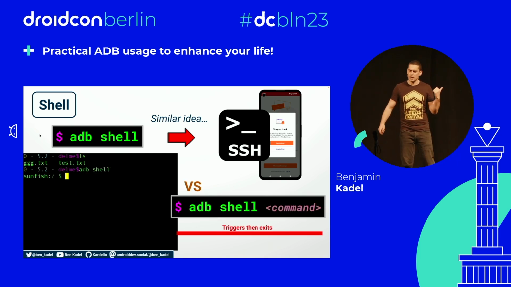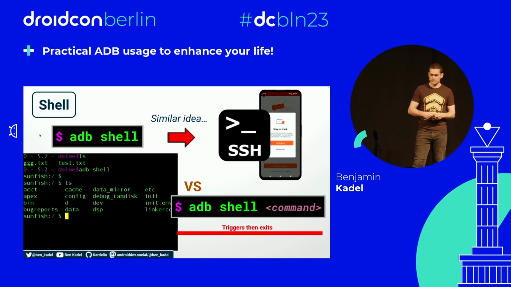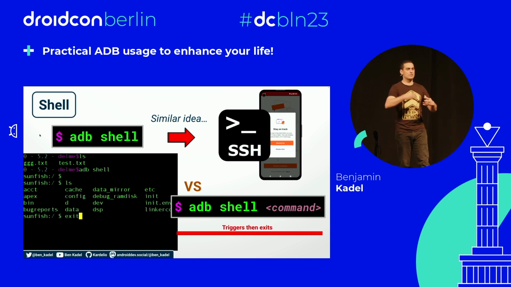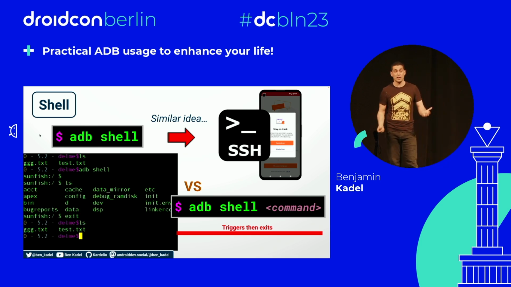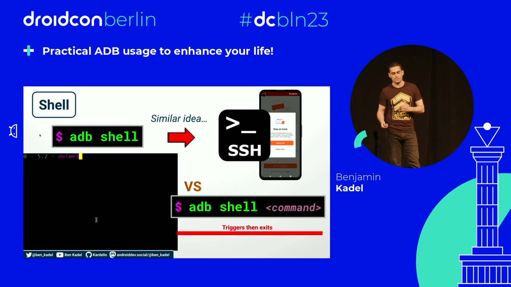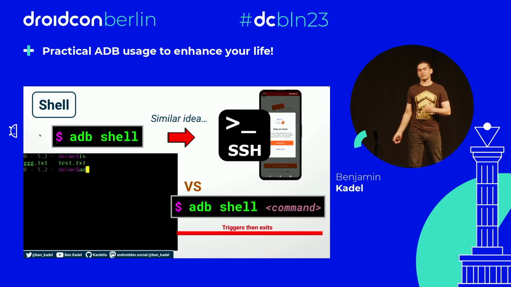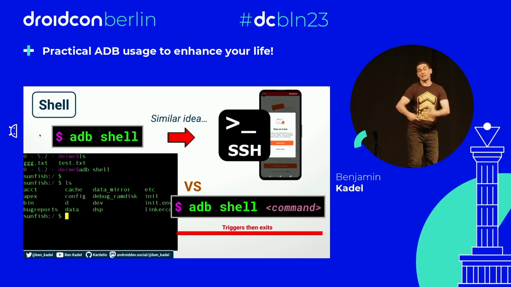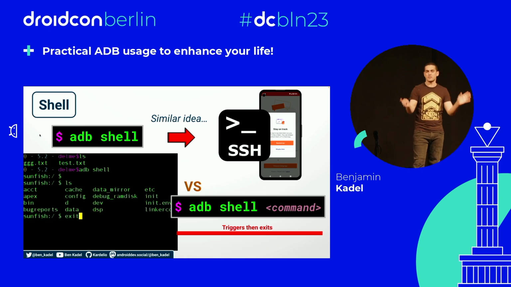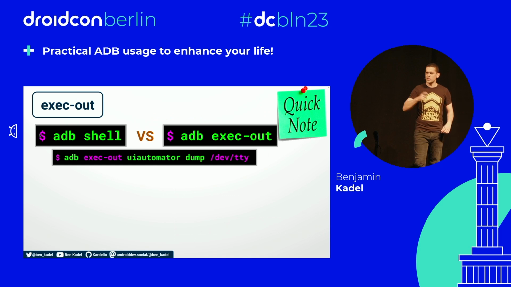What's the difference? ADB shell without anything, the top one, will give you this lingering interactive shell session that you can do whatever commands you'd like in it and then exit to your heart's content. Whereas ADB shell with a command after it will do said command as though it's in the context of the device itself and give you the output. Okay? And then it will exit and there's no more session. But we talked about exec out as well. That's a bit weird. What's the difference there?